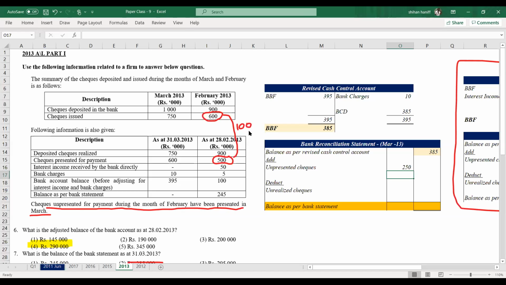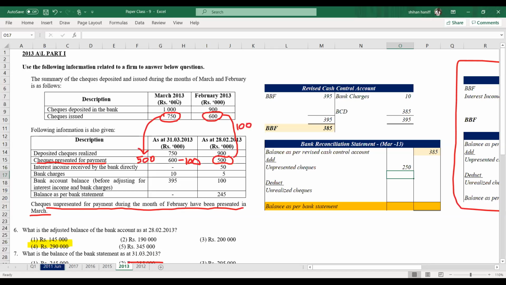From this 100, this 100 was presented in the March bank statement. So the checks presented for payment in March include 100 which was issued in February. That means only 500 were presented from this 750 check issue.